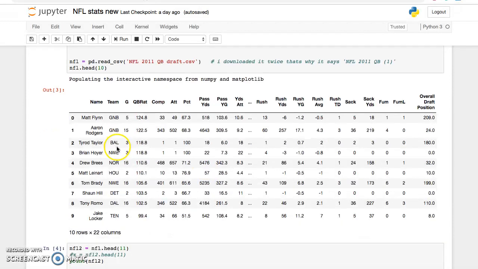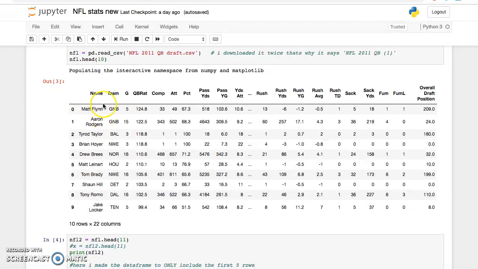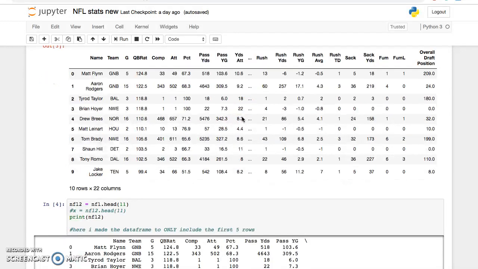So in describing this CSV file, first, column 1 is the player name. For example, Matt Flynn, Aaron Rodgers, Tyrod Taylor, the team they play for, the Green Bay Packers, Baltimore Ravens, the Patriots, Texans, the number of games they played, 5 to 15, 3, the QB rating, which is a metric showing how they were as an overall quarterback, a bunch of numbers describing how they were as a thrower, and a bunch of numbers describing their yards, how many yards they gained.